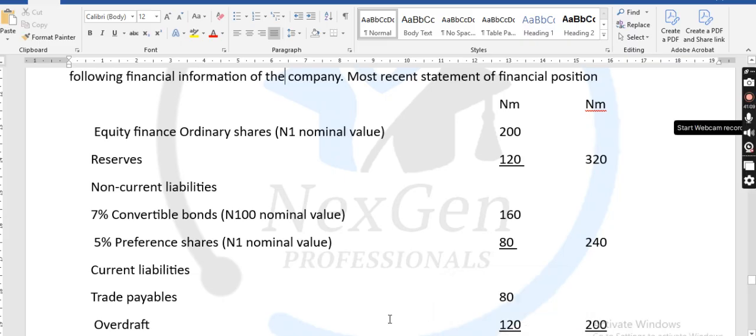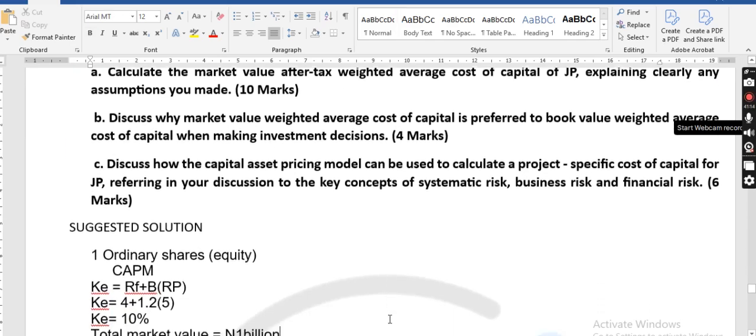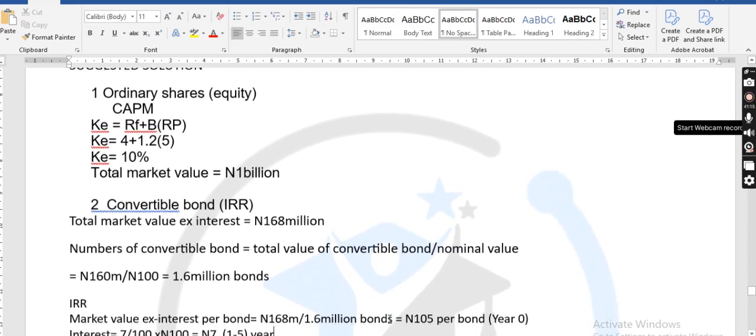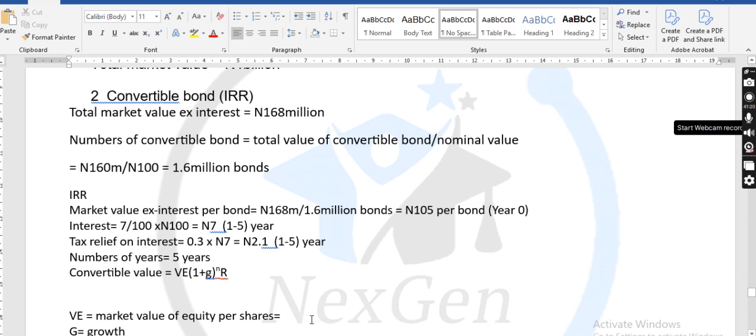Are we together, please? Now, I don't need to write this out, so maybe when you listen to the video, you can put it in your notes. We give you the number of shares. So for you to get the market value of equity per share, you need to divide 1 billion by 200 million shares.